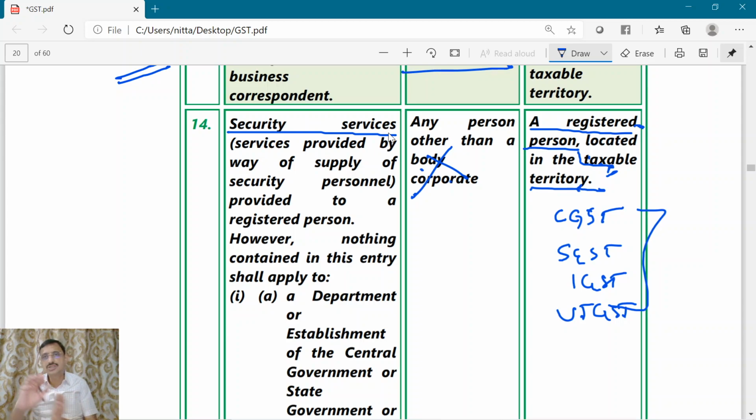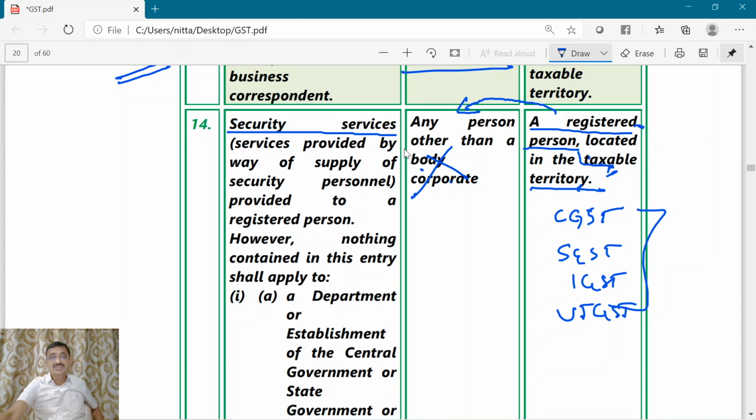For example, it allots two persons. Now what does this office person do? This office person will pay the charges to the security personnel. Now this is subjected to reverse charge.